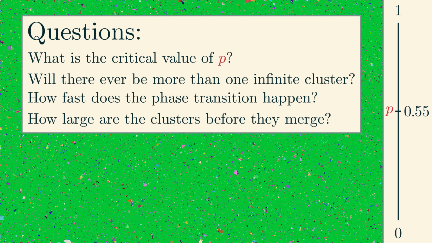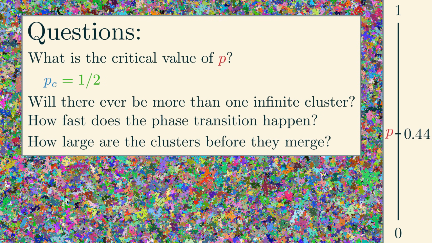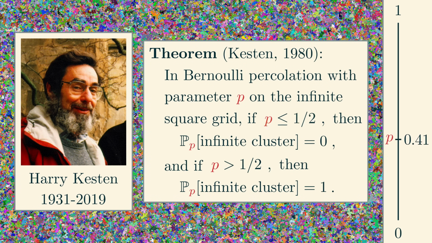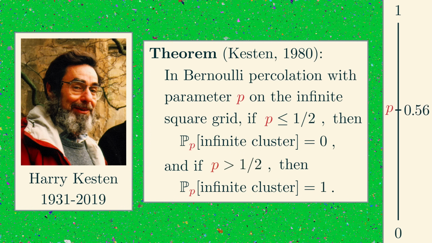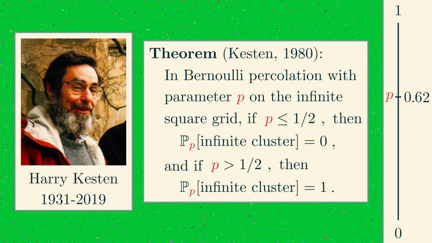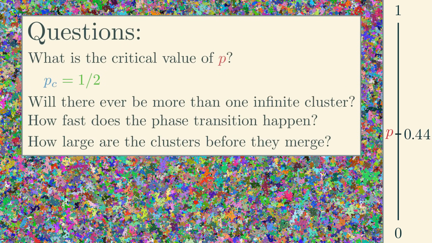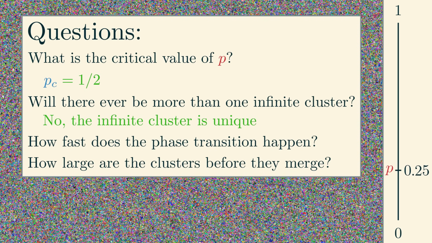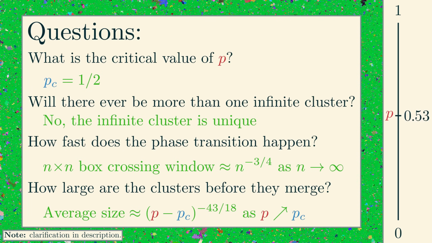Computer simulations like the one you're looking at led researchers in the 70s to conjecture that the critical parameter is 1/2, and this was first proved by Harry Kesten in 1980. Specifically, he proved that in Bernoulli percolation on the infinite square grid, if p is less than 1/2, there will never be an infinite cluster. And if p is greater than 1/2, then there will always be an infinite cluster. Since Kesten's proof, lots of work has been done, and in the 80s it was also proven that the infinite cluster is unique, so there will never be two distinct infinite clusters. These other questions have also been at least partially answered, and progress on related questions continues to this day.